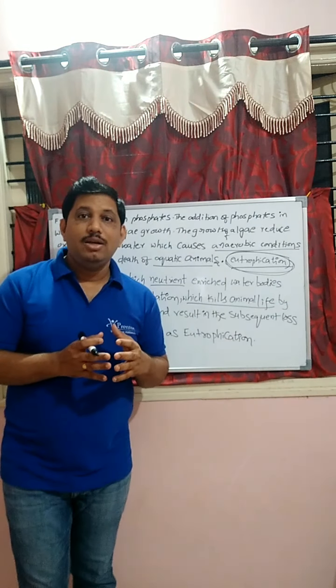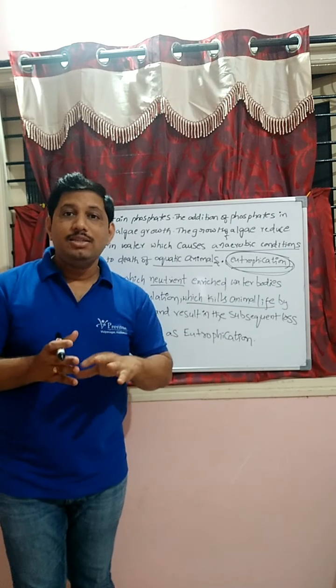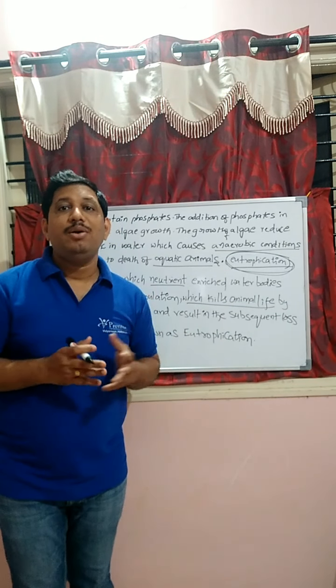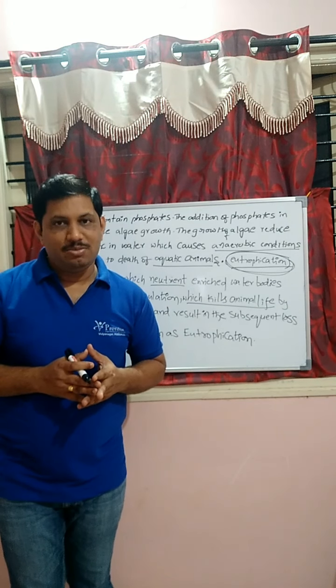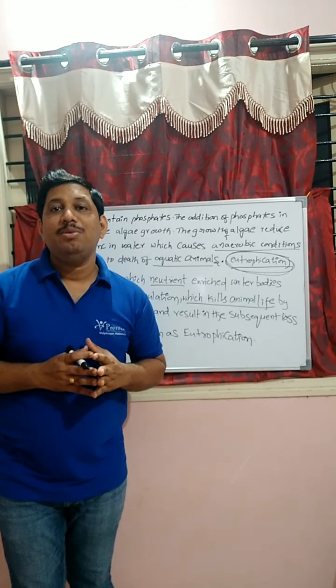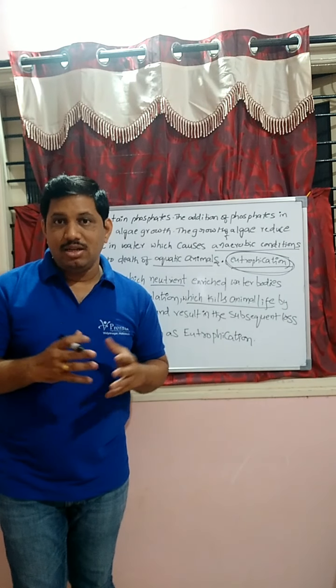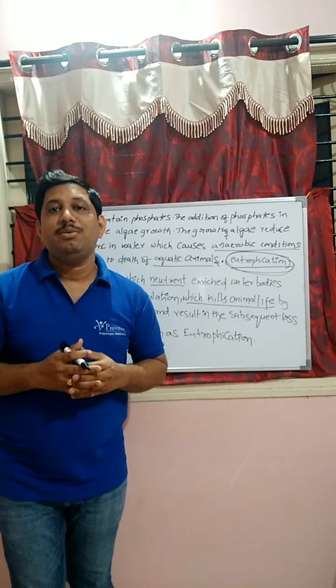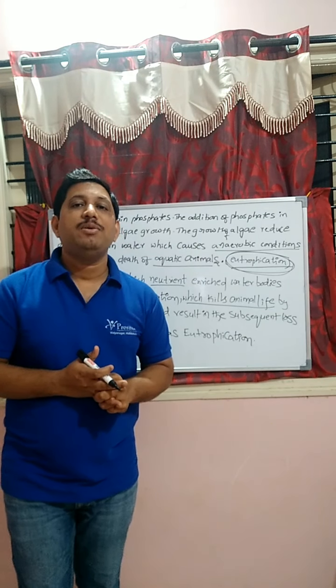Hence aquatic animals' death will take place. Hence there is an imbalance of biodiversity, animals and plants that are not equal.